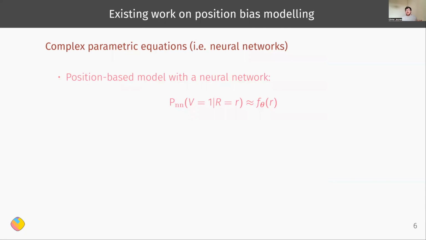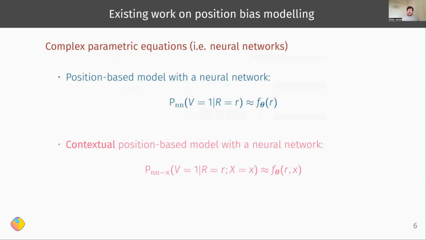And then we're typically in the field of using neural networks, right? So now we would simply have a function f of theta, which is going to take in the rank, and given the rank, it's going to output the view probability. And one advantage here is that it's very easy to extend this into a model that takes the context into account, where now we would simply pass in more inputs to the neural network.